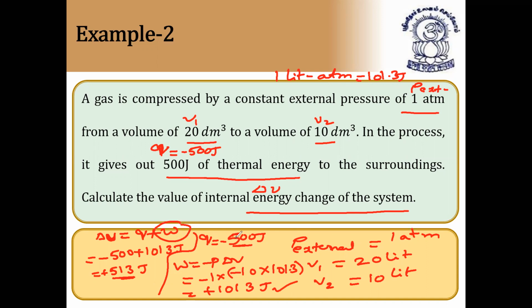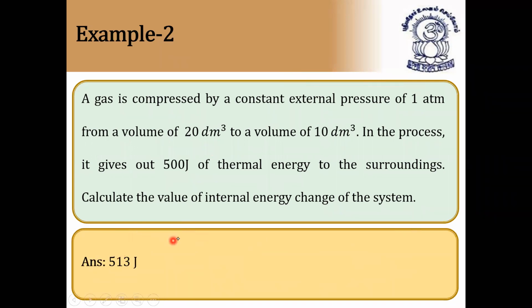So W is positive, Q is negative, because heat is given out by the system. So delta U is equal to Q plus W, that is minus 500 plus 1013 joules. It is equal to 513 joules. I hope it is clear. Very, very important and easy also. This conversion is very, very important. So let us check the answer. It is 513 joules. Please copy down this. Let us move to next.